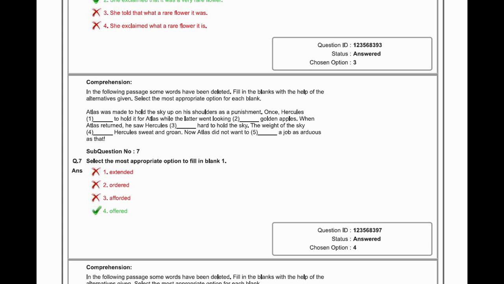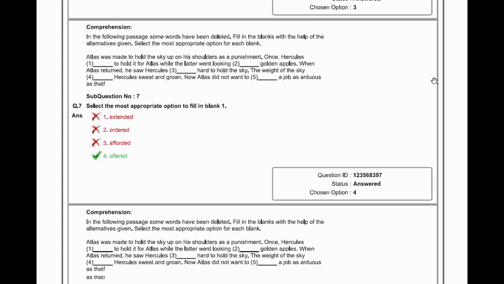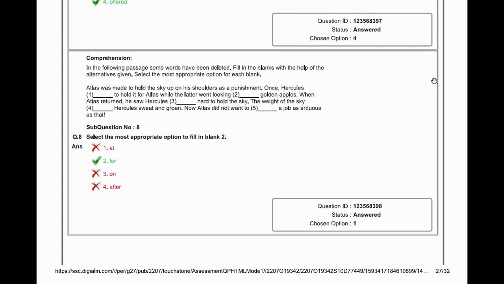So Atlas was made to hold the sky up on his shoulder as a punishment. Once Hercules offered to hold it for Atlas. So option D is the correct option. Move to the question 8. While the latter went looking dash golden apples. So the options are at, far, on, or after.